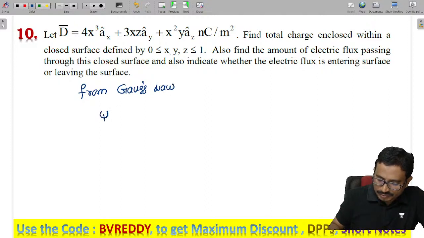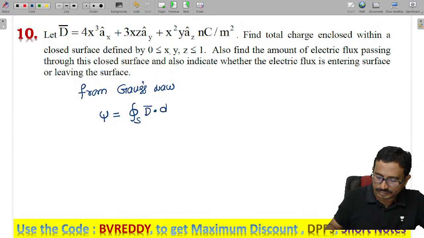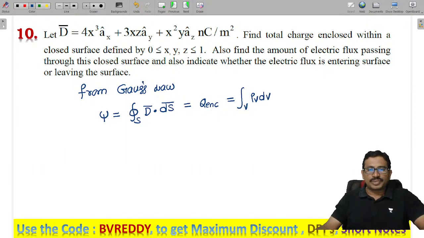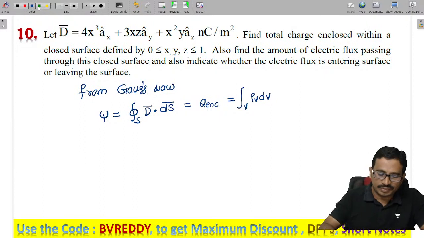The flux is equal to the closed surface integral of D dot dS, which is equal to Q enclosed, which is equal to the volume integration of rho v into dv, isn't it?